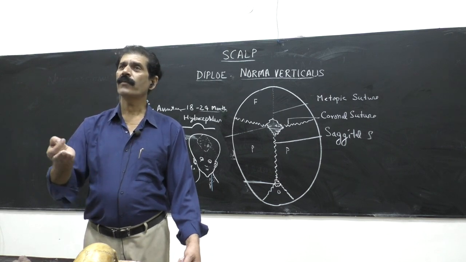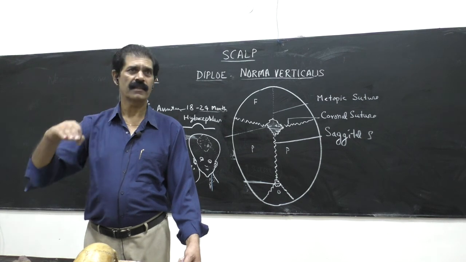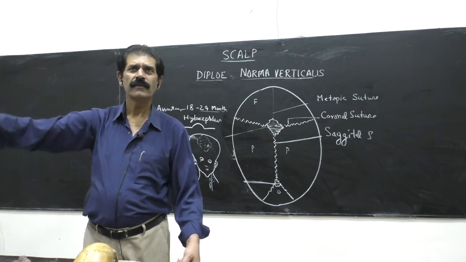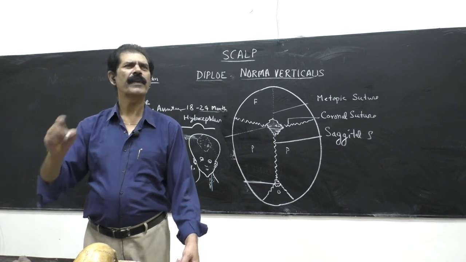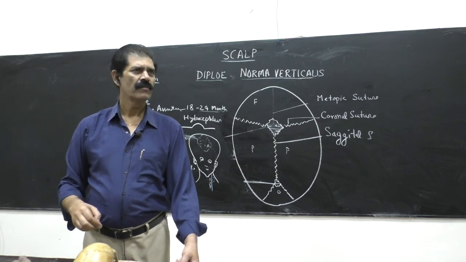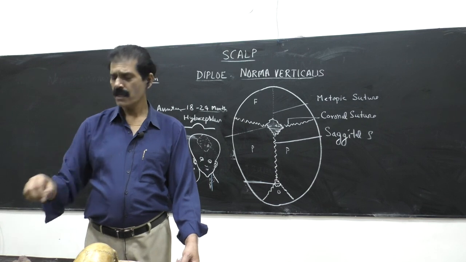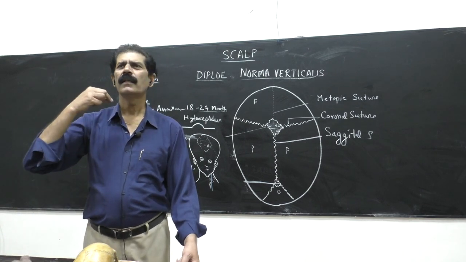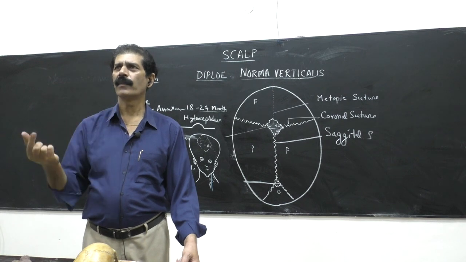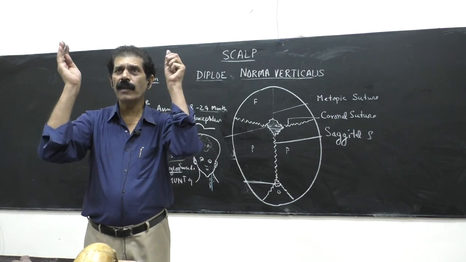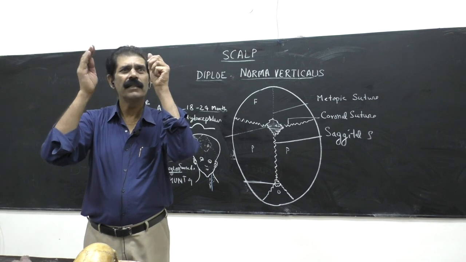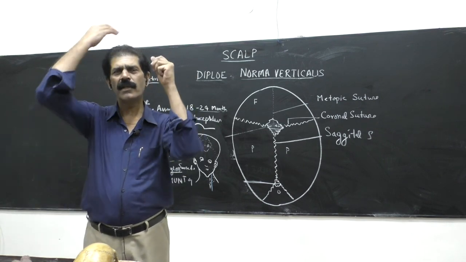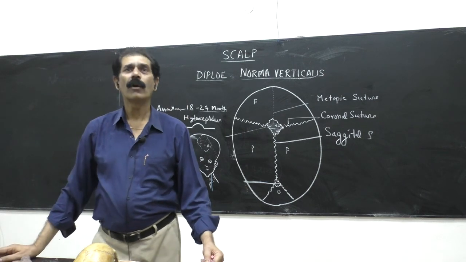Because the pressure of the CSF is higher than the venous pressure, water always flows from higher to lower pressure. So there is a pressure gradient. Slowly and slowly CSF will come into the venous blood, and the head size of the baby slowly decreases as CSF is draining, and after 6 months the size of the head becomes normal.